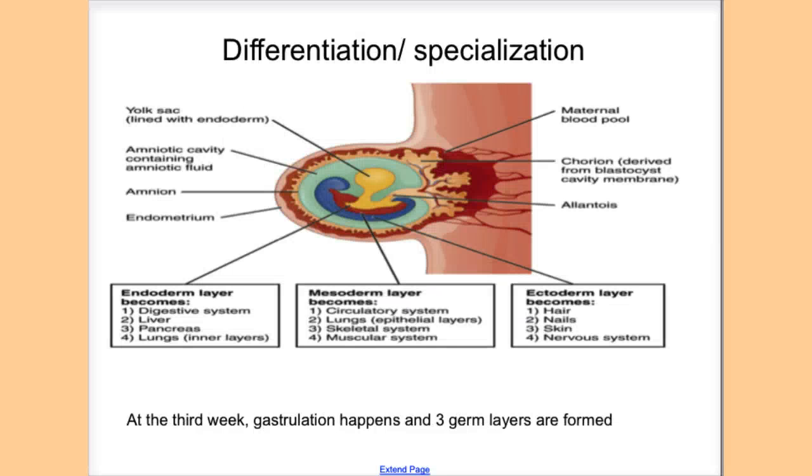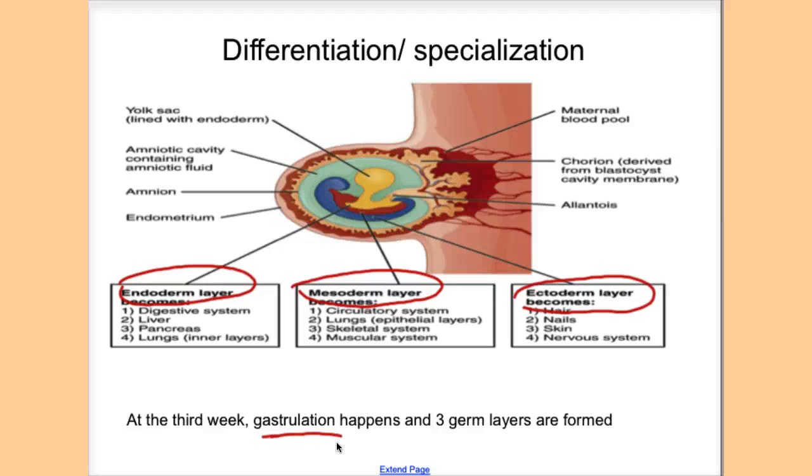And then here comes the third week. In the third week, there is a process called gastrulation. Now, what is gastrulation? Basically, gastrulation is a fancy word where there are going to be 3 germ layers being formed. There is the endoderm, there is the mesoderm, which is in the middle, and then there's the outer layer called ectoderm. Now, these cells will start to divide, and they will form different organs to make up the different systems.